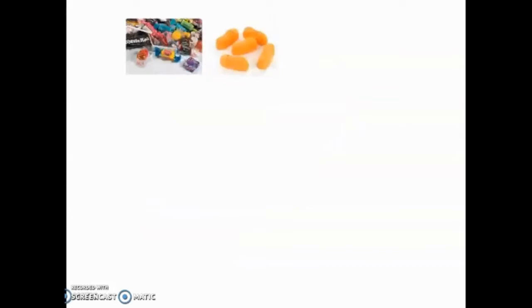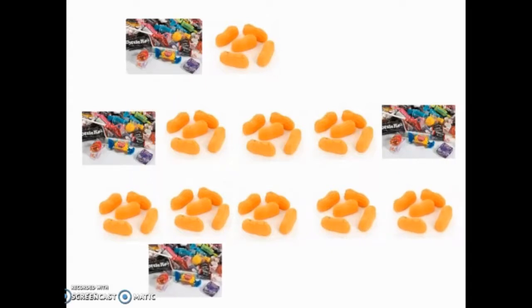Halloween is my favorite holiday. Halloween is my favorite because I get to dress up and go trick-or-treating. This year, I dressed up with my friends as a kitty cat. But my favorite part of Halloween is the candy I get. I usually get tons of candy. Sometimes I get other candy, and sometimes I get my favorite candy, circus peanuts. Circus peanuts! This year, I scored really big, and I got circus peanuts 5 times in a row.